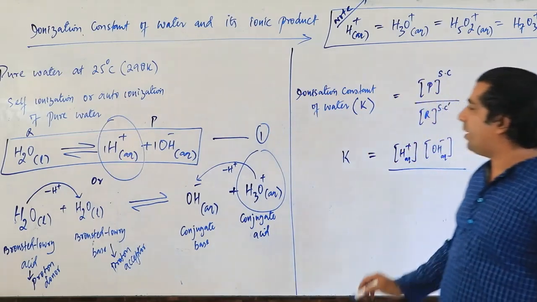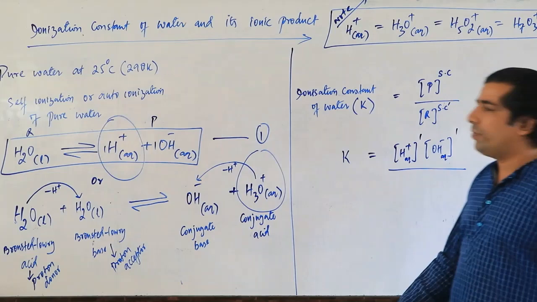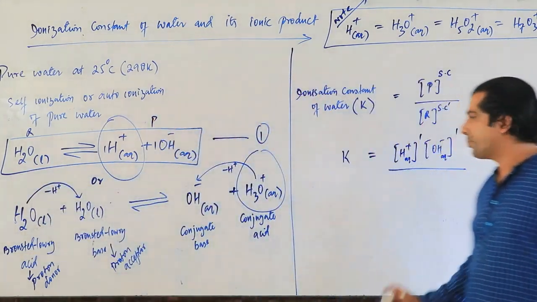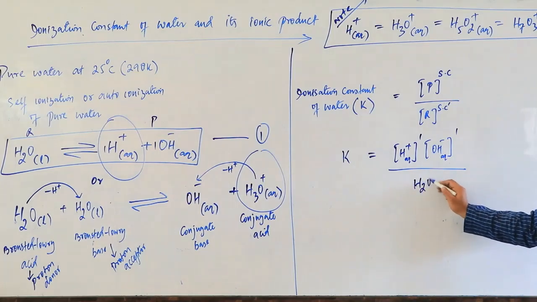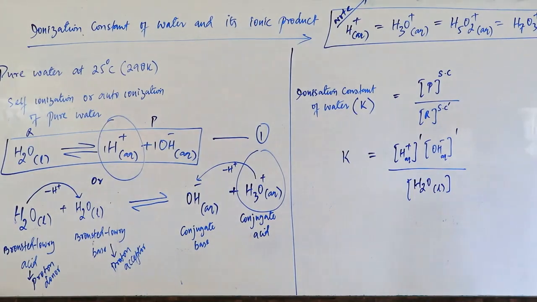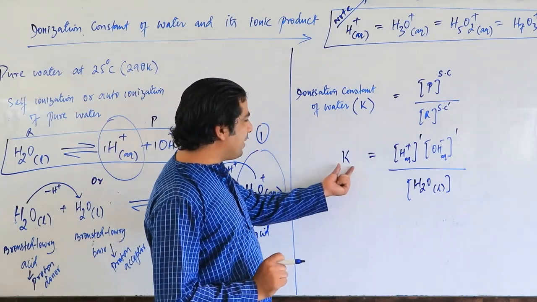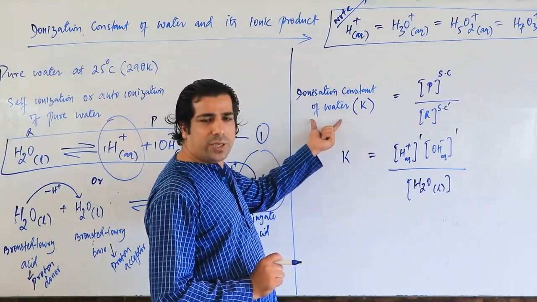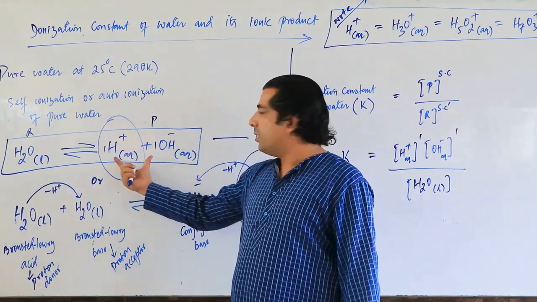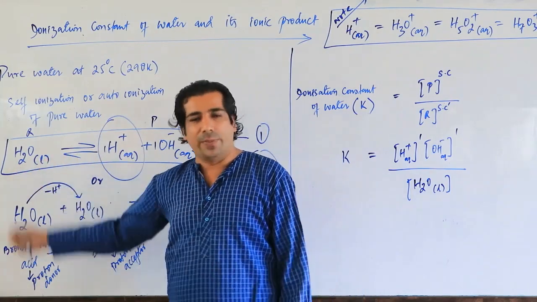What is the stoichiometry here? Stoichiometry is 1 and 1, divided by the molar concentration of reactants. Who is your reactant, my dear friends? Water is your reactant here. So H2O, and remember, it's liquid. And one more important factor I want to tell you, my dear friends. Please remember that this K is here our ionization constant of water. You can also call it the equilibrium constant, because there is an equilibrium between the ions and the undissociated water. There will be an equilibrium, correct?